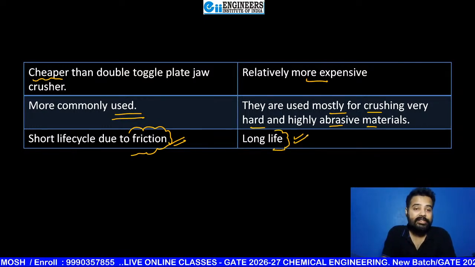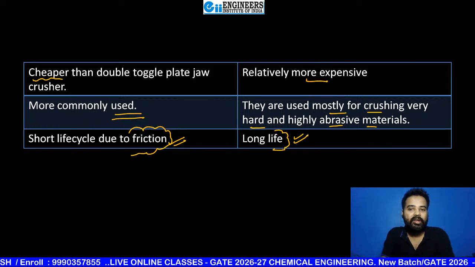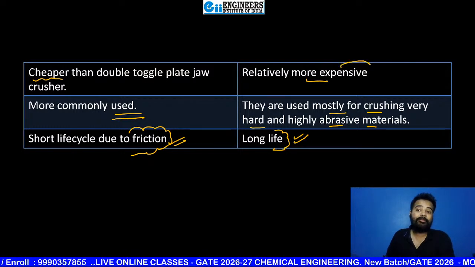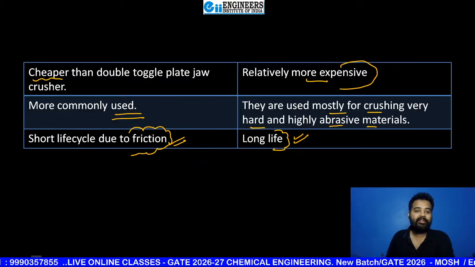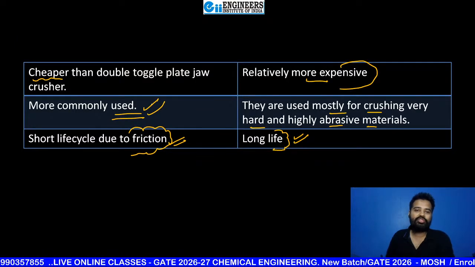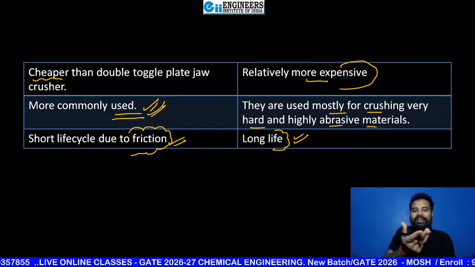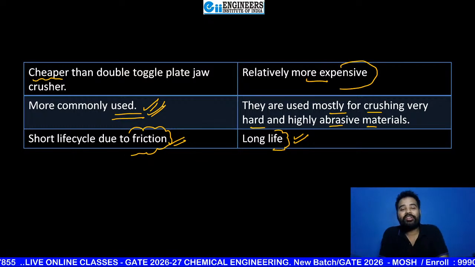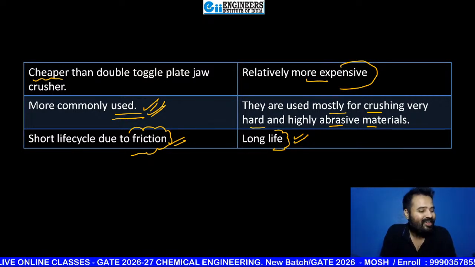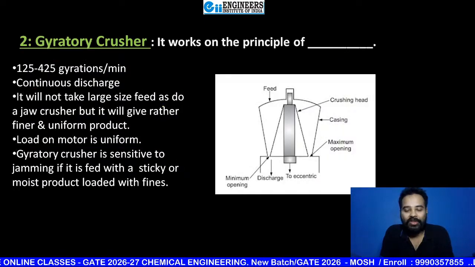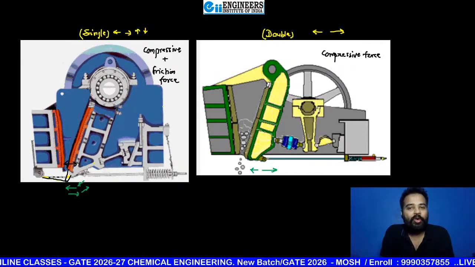Okay, beta, is it crystal clear to all of you? But because this one is expensive, that's why you are writing here that this one is more commonly used, because money is everything in the industry after safety. Okay, very good. So now it is all about the jaw crusher.